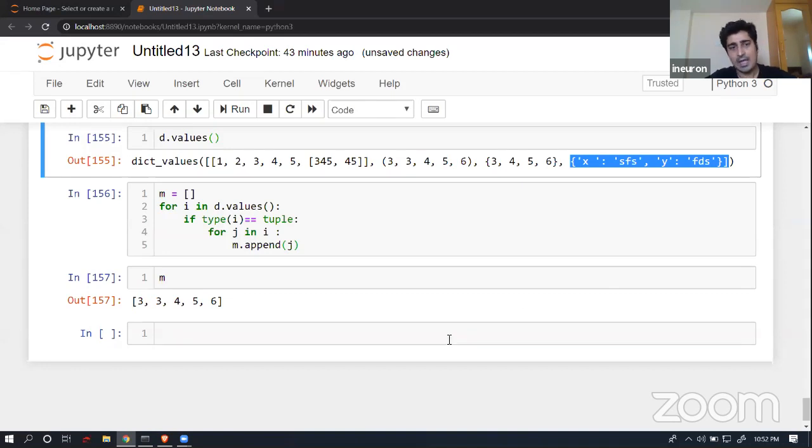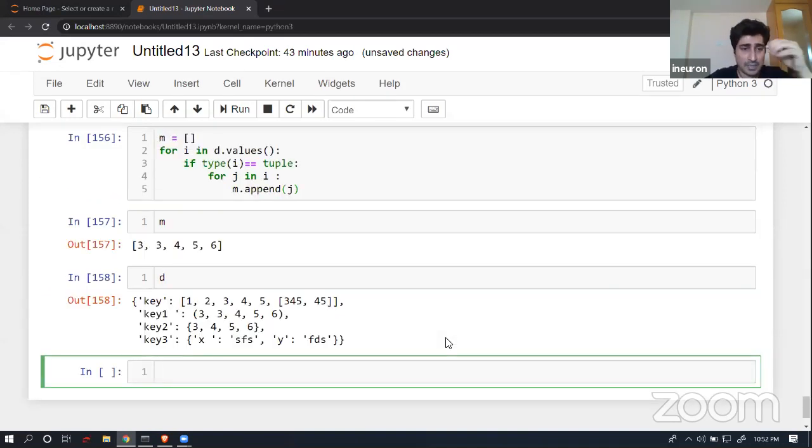Now let's suppose I have a dictionary d over here, as you can see. What I want to do is add a new key value pair inside the dictionary. I could use an add method, but in the simplest possible way, how will I be able to add a new data set inside a dictionary? Let's try to understand it over here.